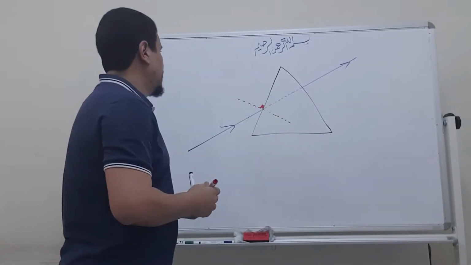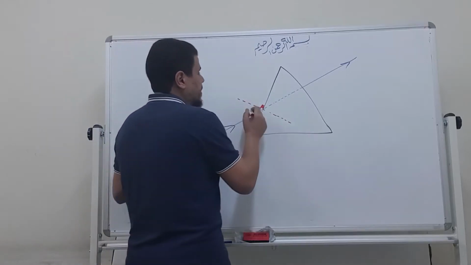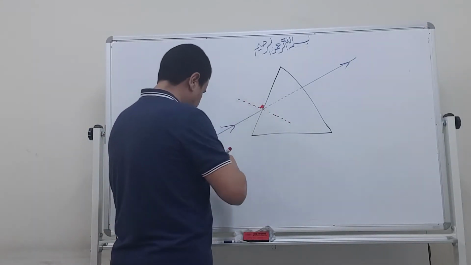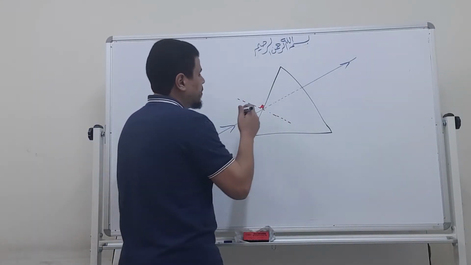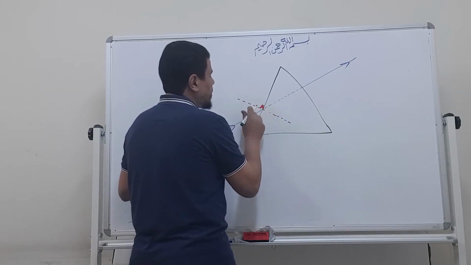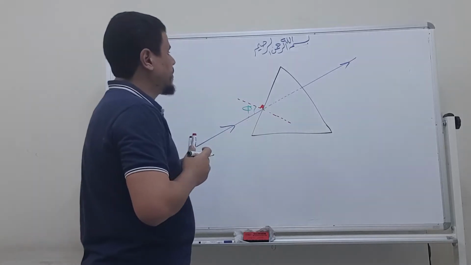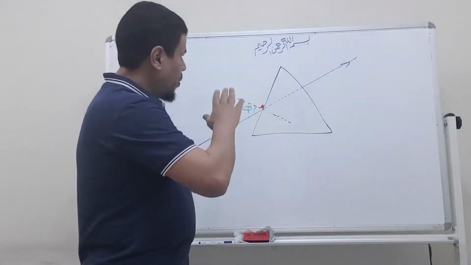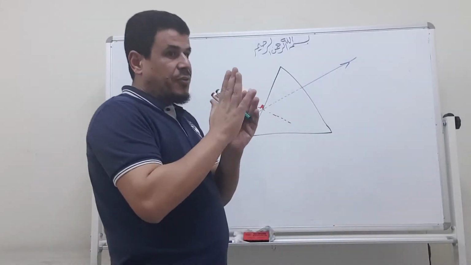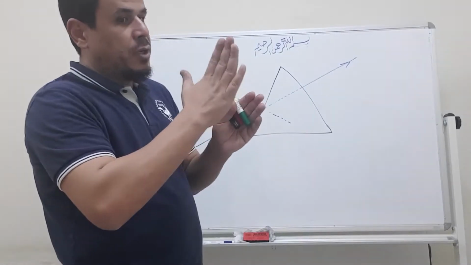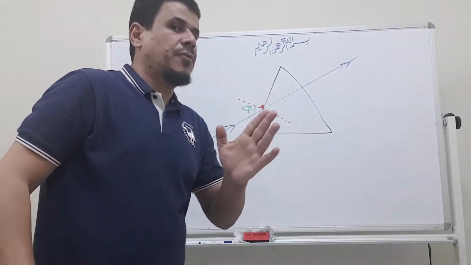Good. And of course, this will be the angle of incidence. We call it phi. And this ray will refract toward the normal or away from the normal.